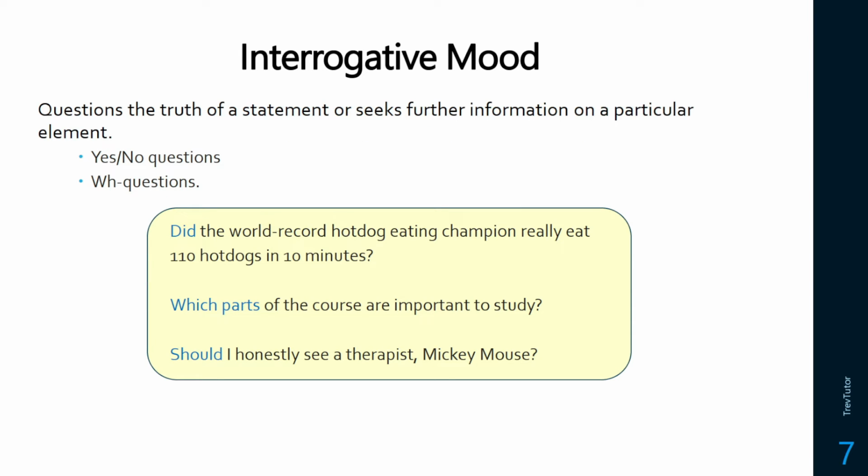Interrogatives are questions. So when we want to seek more truth or more information, we ask a question. And these questions can be answered with yes or no, or they can be WH questions like who, what, when, where, why, or how. So did the world record hot dog eating champion really eat 110 hot dogs in 10 minutes? Which parts of the course are important to study? So we see the question marks at the end too. Should I honestly see a therapist, Mickey Mouse? He says as he talks to himself. So these are question marks. These are interrogatives. An interrogative is a question.